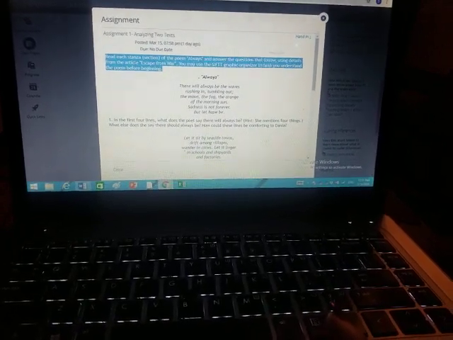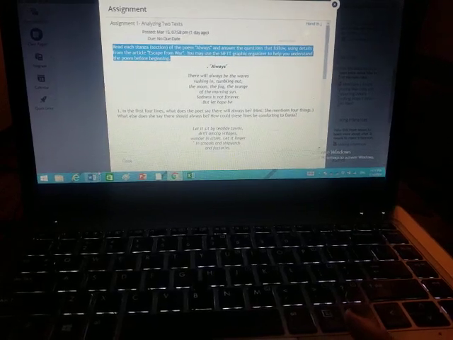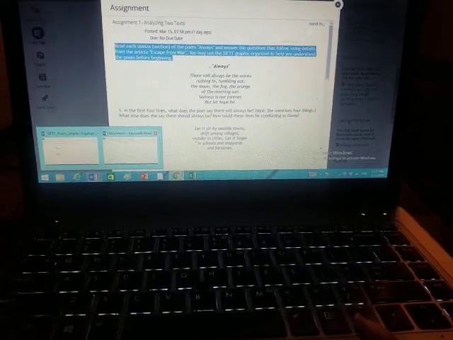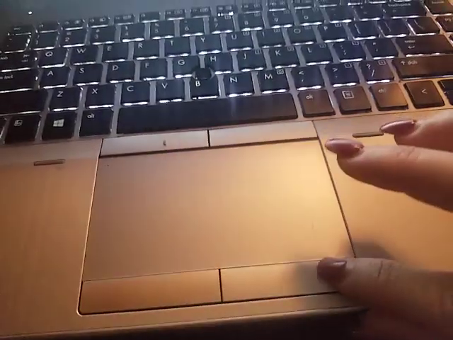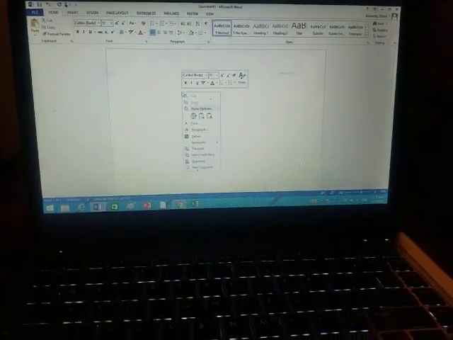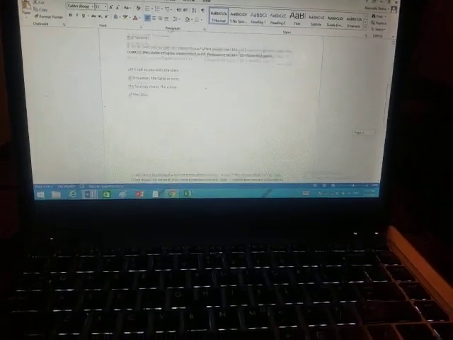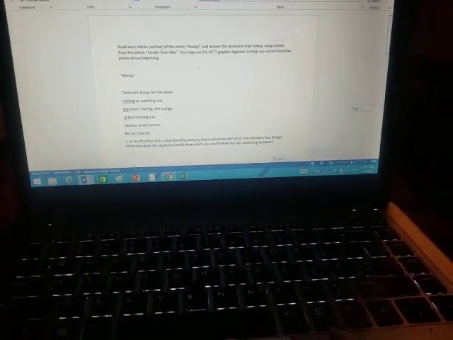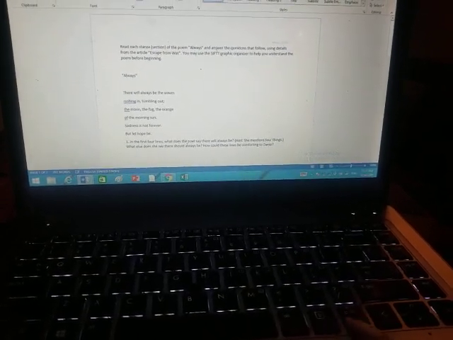Once you copy, you're going to go to Word documents. Once you're on the Word document, you're going to right click again, and you're going to press the button right here for paste. Once you press it, all of those questions are here. Now you're able to type in everything.